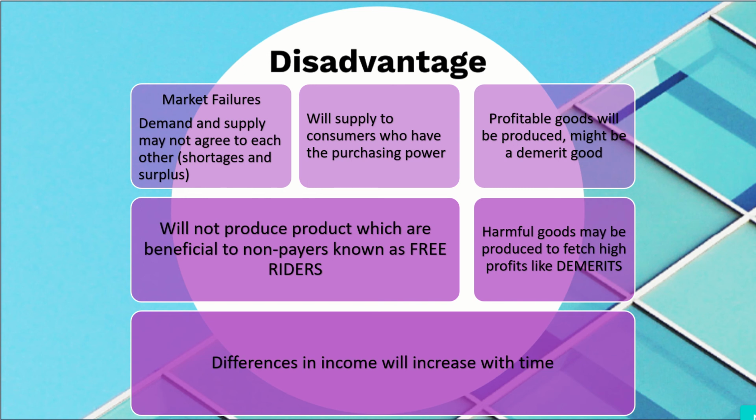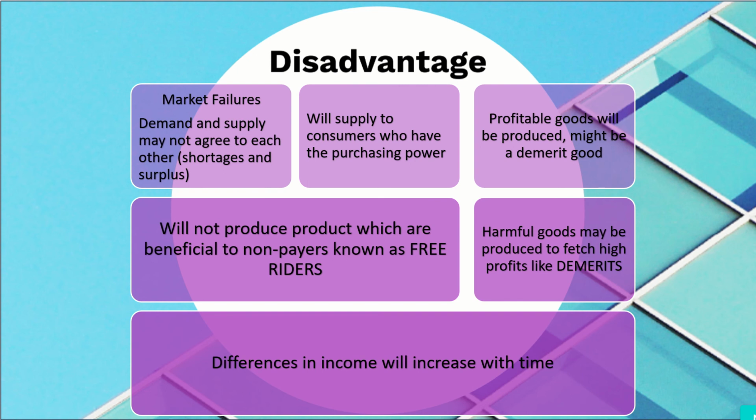They help poor people by giving discounts and subsidized products or just free products. It differs in a market economic system because they won't supply, because they want to earn profits. They are also sellers, so they need to earn profits to feed their families and all that. Only profitable goods will be produced, which might be a demerit.